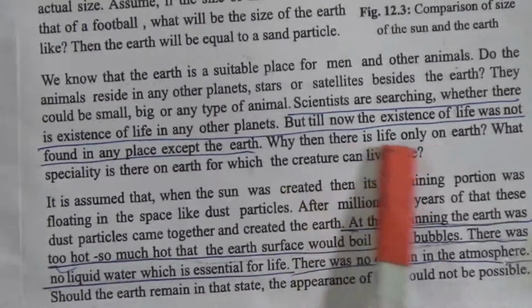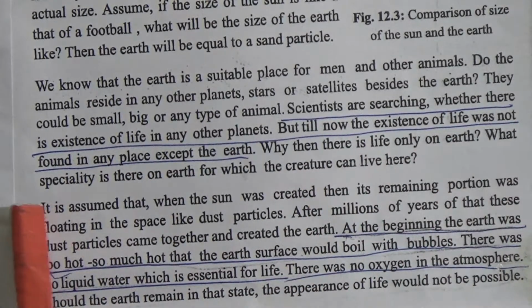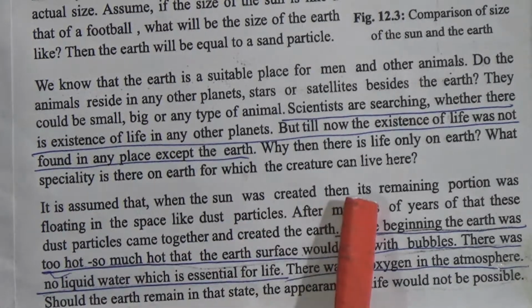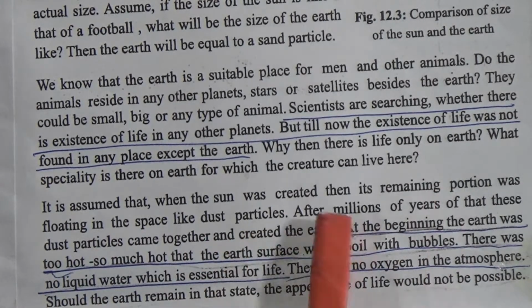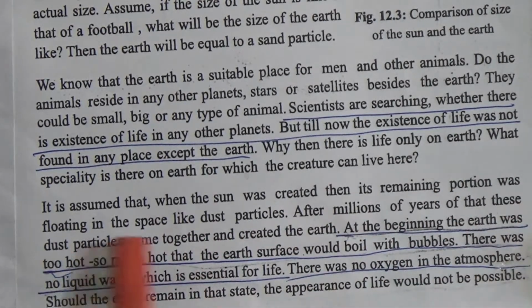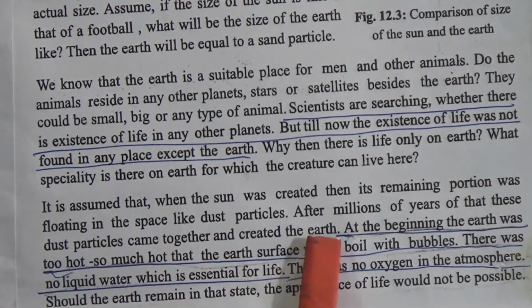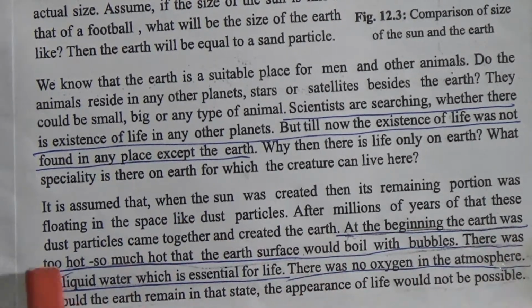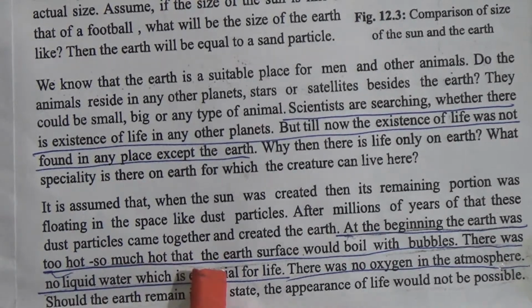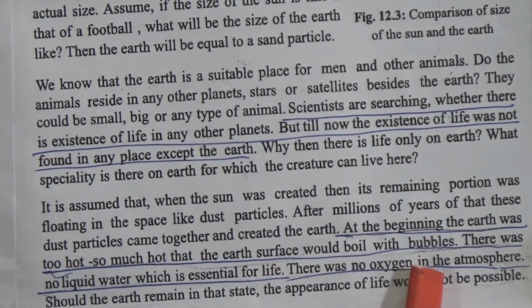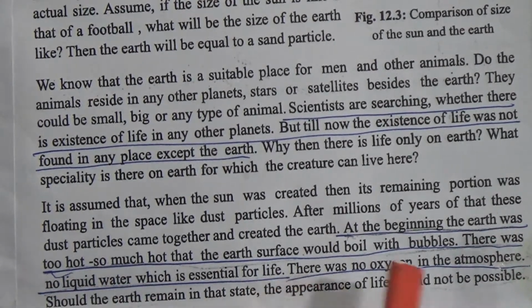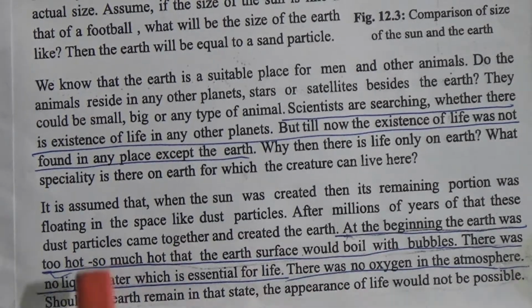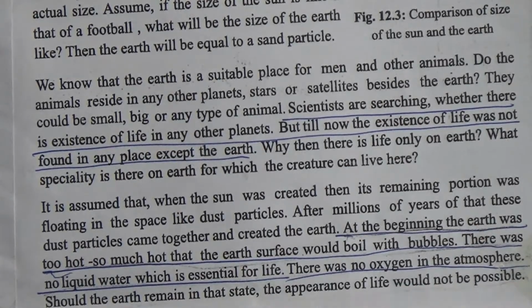Why then is there life only on earth? It is assumed that when the sun was created, its remaining portion was floating in space like dust particles. After millions of years, these dust particles came together and created the earth. At the beginning, the earth was so hot that its surface would boil like bubbles. There was no liquid water, which is essential for life. There was no oxygen in the atmosphere. Should the earth remain in this state, the appearance of life would not be possible.